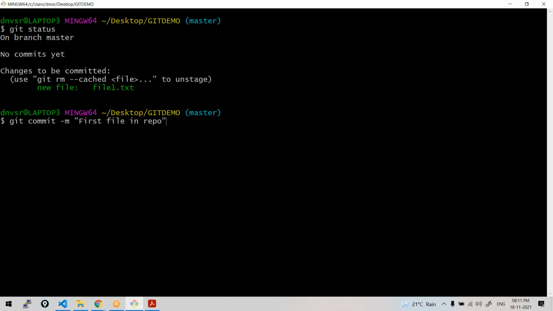This message is important because these commits will be registered whenever you commit. Whenever you run this commit command, a commit ID will be generated. Commit ID is nothing but a hash code or an alphanumeric. Every commit command will generate this ID and it will have this message. Message is like a comment.